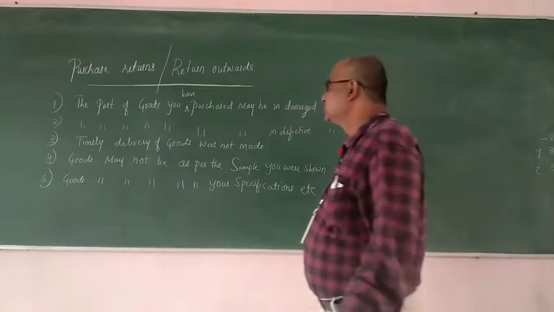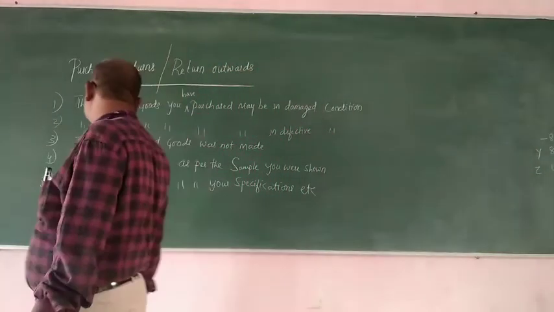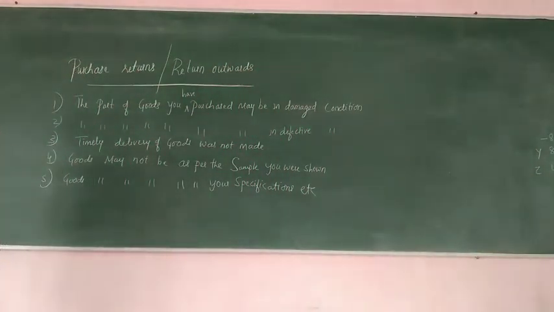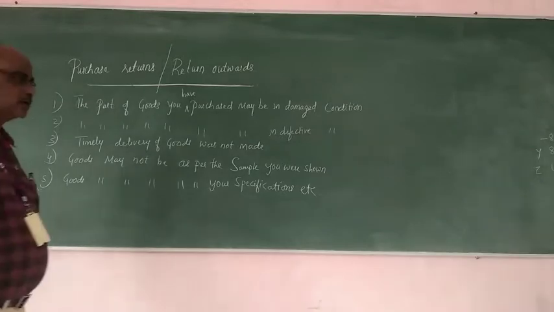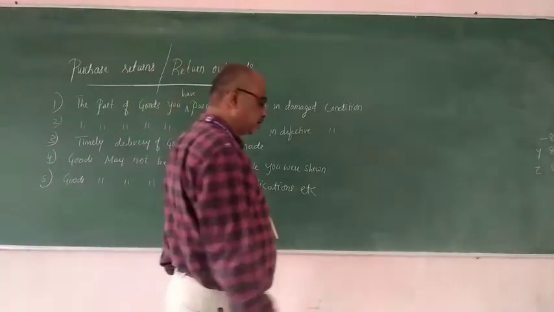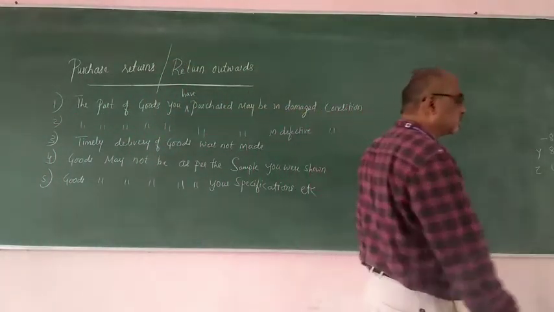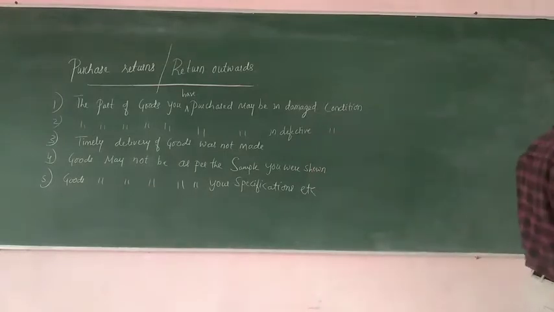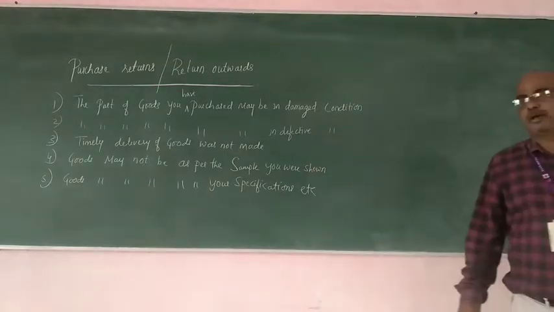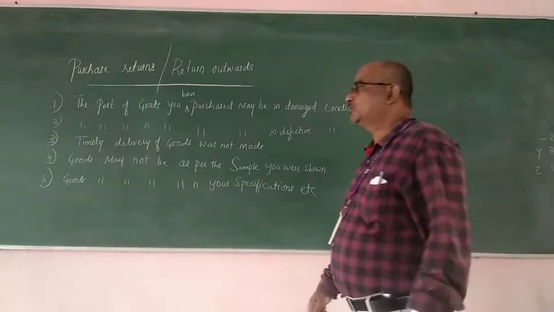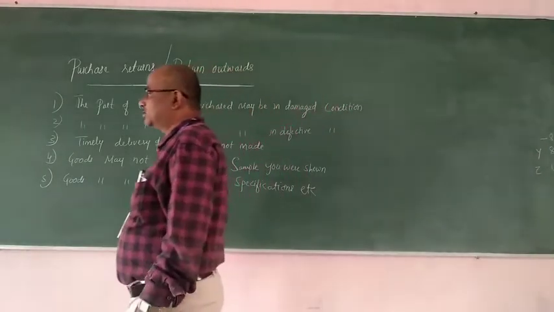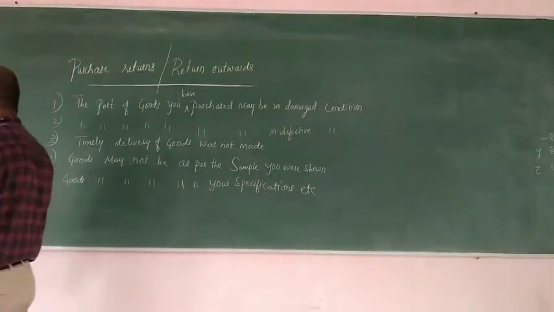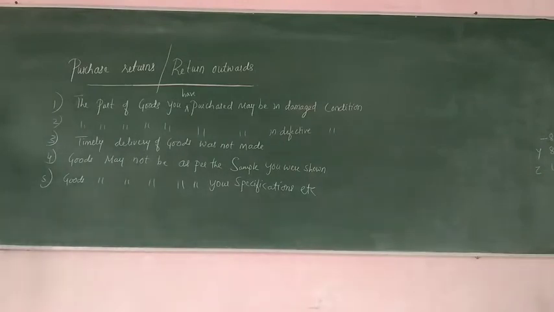Next is goods may not be as per the samples as shown to you. Sometimes the supplier may show you a different sample, and while sending he may send the goods which does not meet the specifications of the sample. He has shown something and sent something, so in that case you may return the goods.